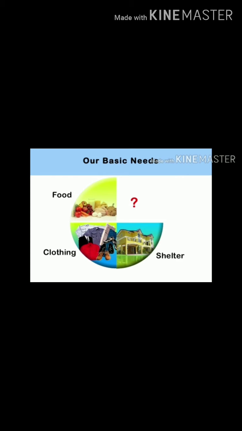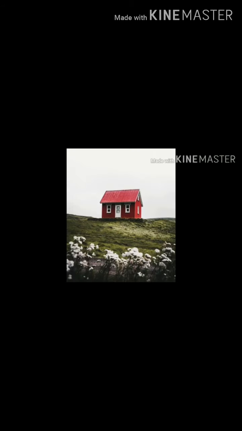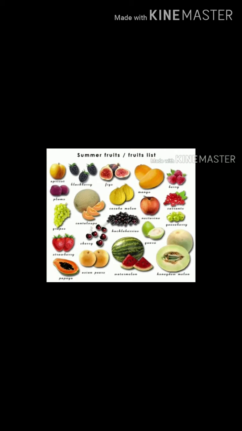Needs of living things are met in their environment. We need air, water, food, clothes, and shelter in our day to day life to satisfy our needs.